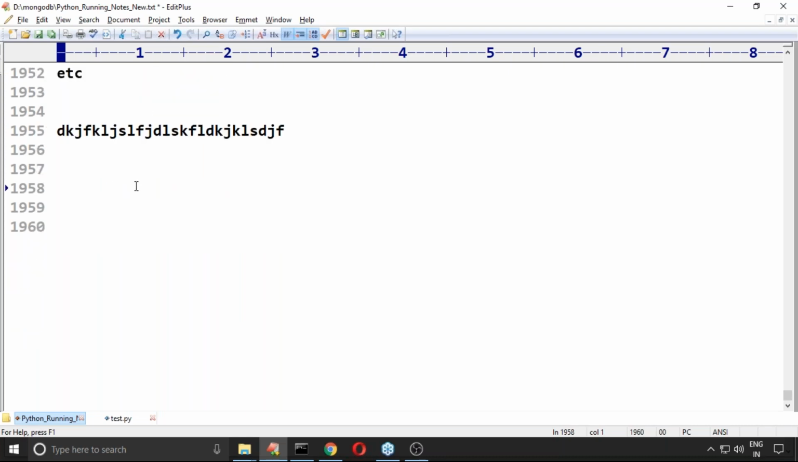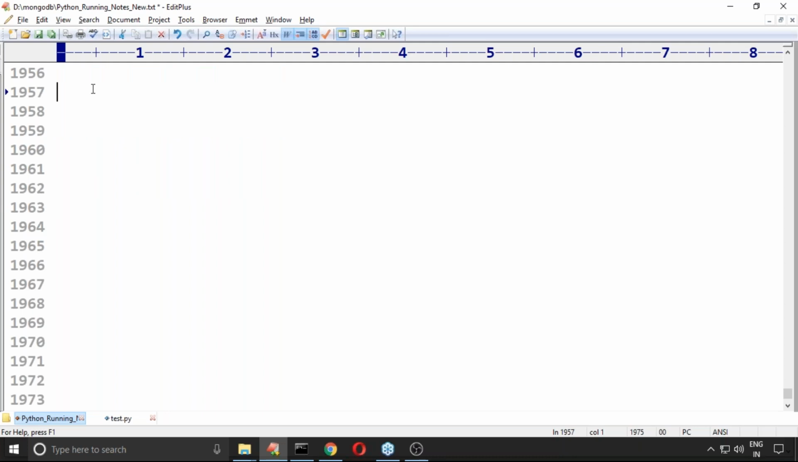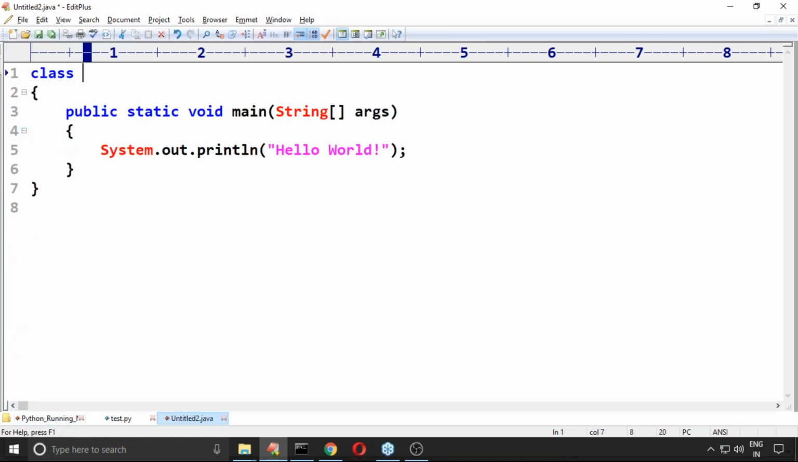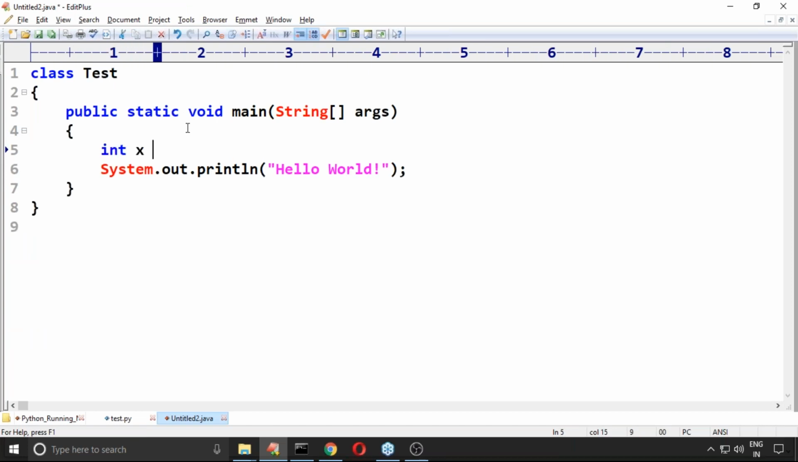There is another concept named constants. Here, for the people who are coming from other programming languages like Java, assume that I consider a small Java program. Here, int x is equal to 10.